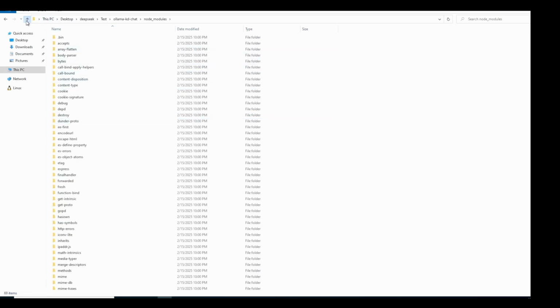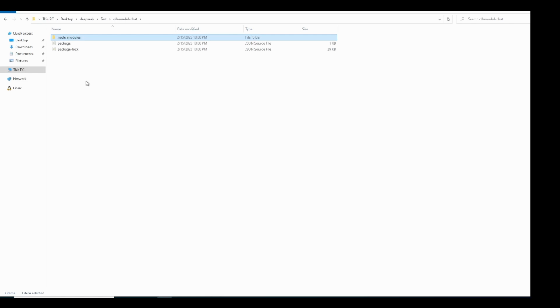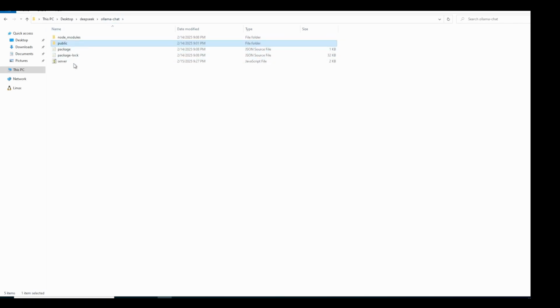As you see, once it is created, it created all these different node modules and the packages. Now, what we need to do, we'll do two things here. We'll create the server.js file, and we will go back and create an HTML file by which we can interact. To save time, I have already created another folder in a similar way, that's the Ollama chat at this point. As you see, these two packages were there, and this is the file that I have created. Under the public folder, I created this index.html. I'll show it and also put it in the link as well.